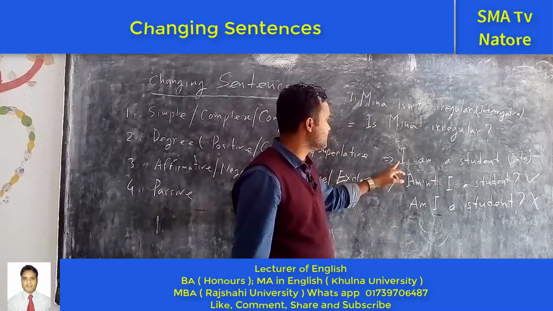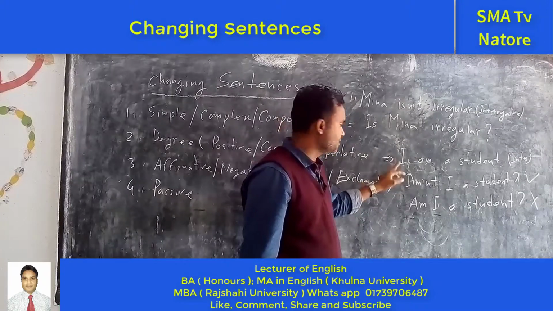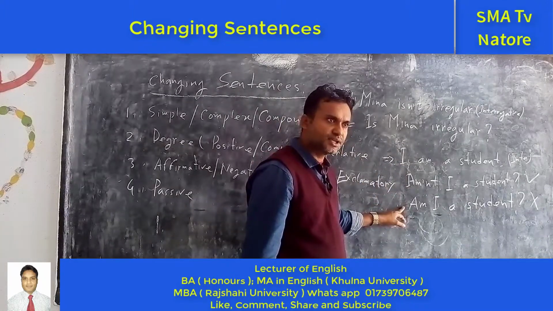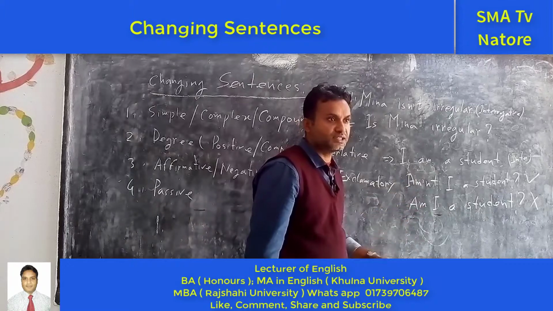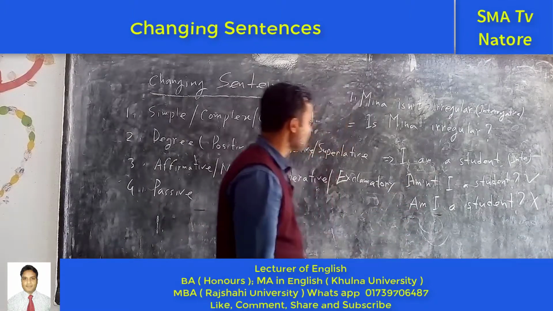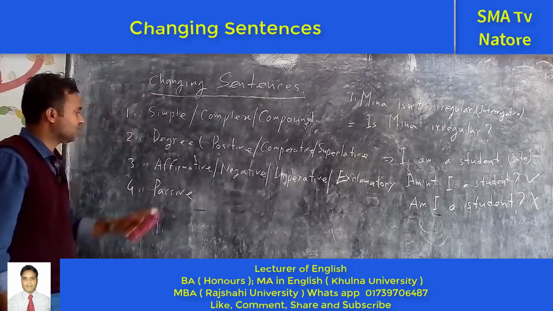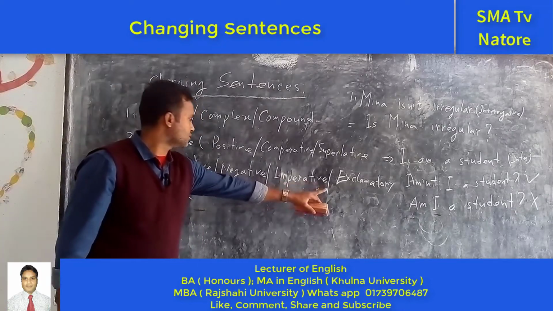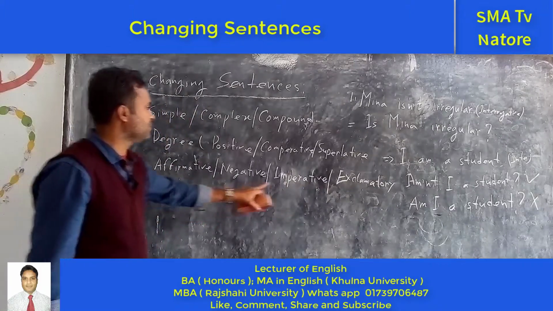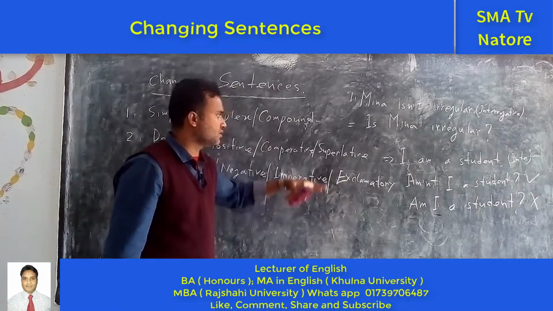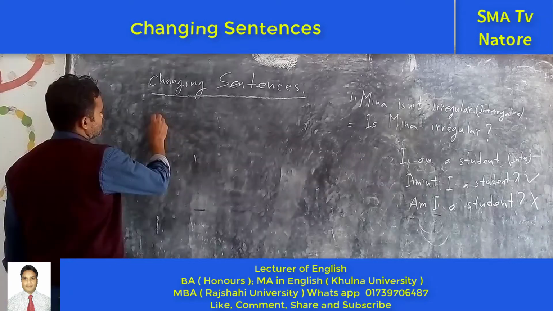But if you see that there is the affirmation, you don't make it in this type of interrogative. The meaning is changed. Clear? So affirmative. Next one, negative, imperative, exclamatory. Step by step I will discuss.